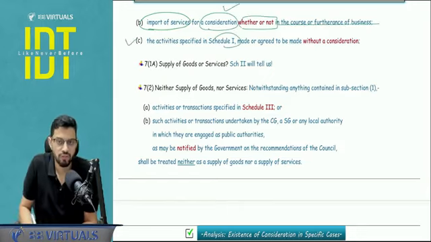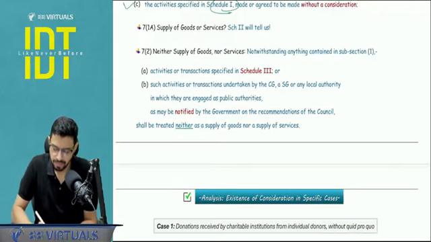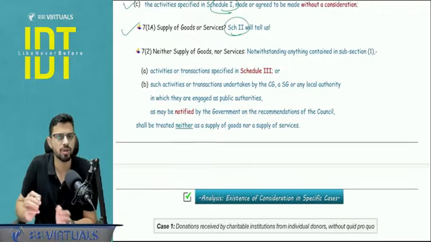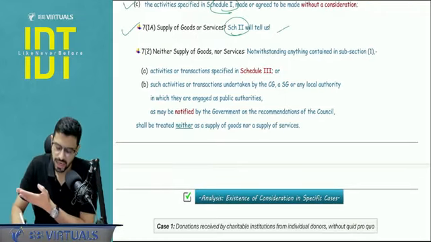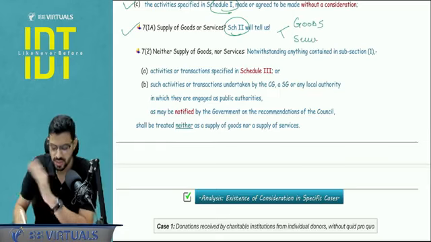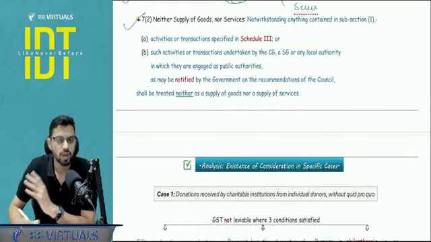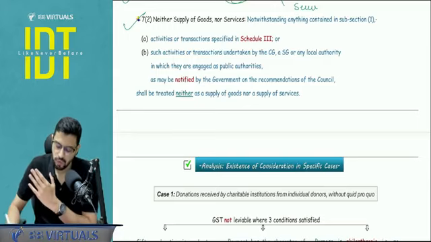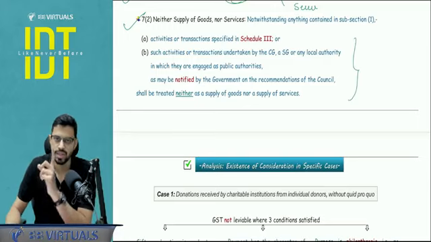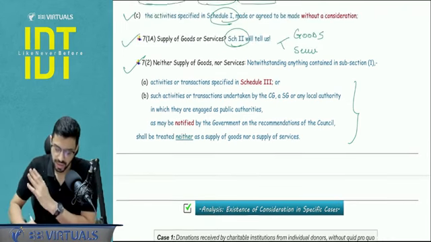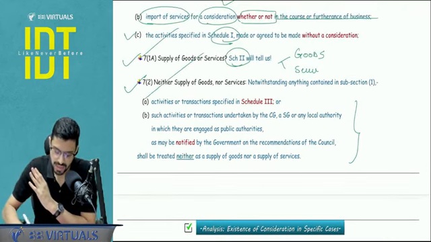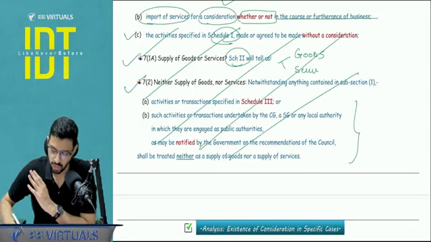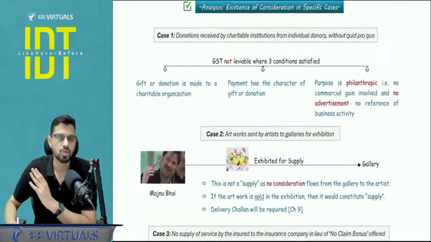71C is just giving a reference of schedule number 1 that we will cover. 71A is just giving a reference of schedule number 2, which basically clarifies what will be considered as goods and what will be considered as services. That also we will cover. And 72 is just talking about non-supply. Non-supply means a negative list, and for the negative list we cover three things. One is a notification, one is a circular, and one is schedule number 3 that I will cover at the right time. So actually 71C, 71A, 72 you do not have to cover. You can skip this.